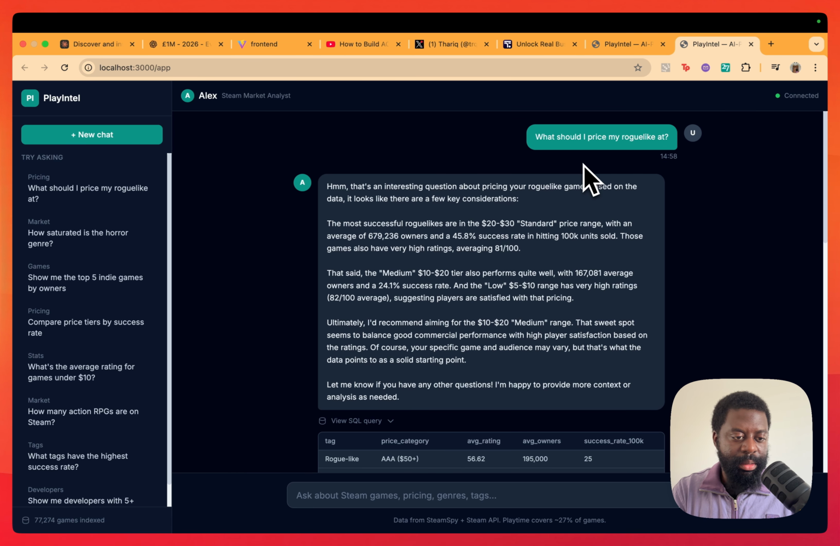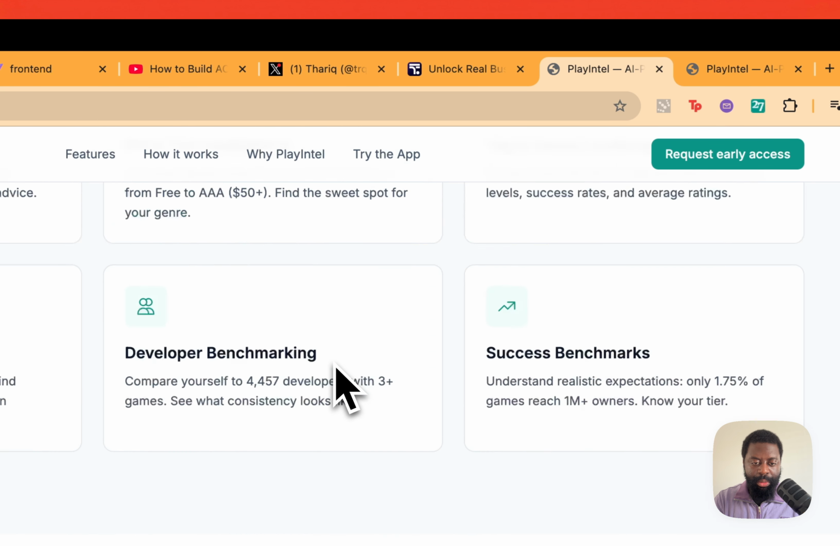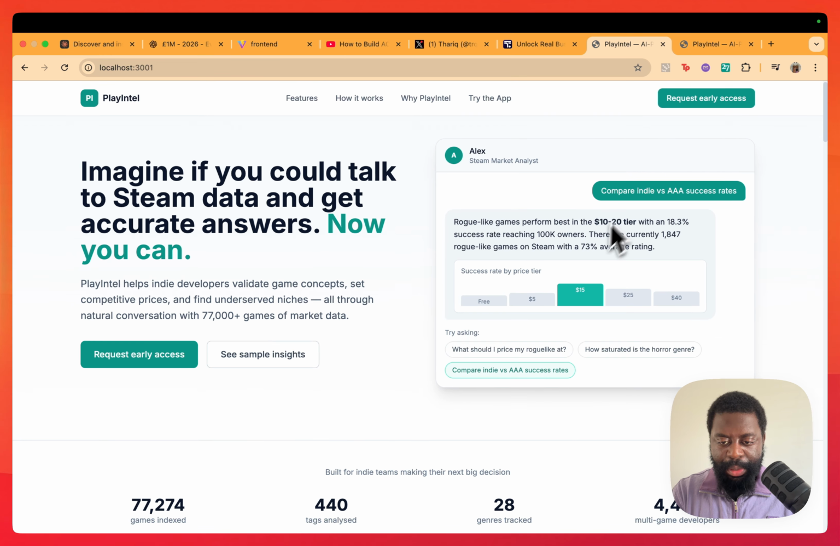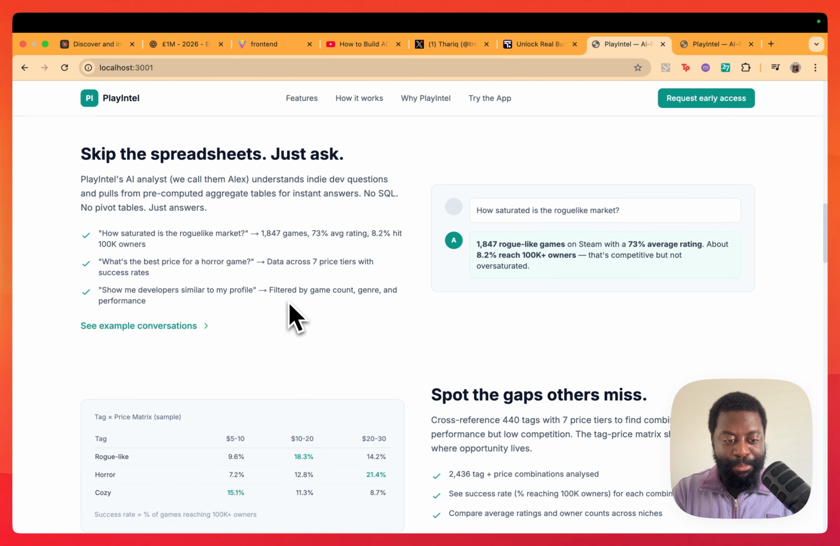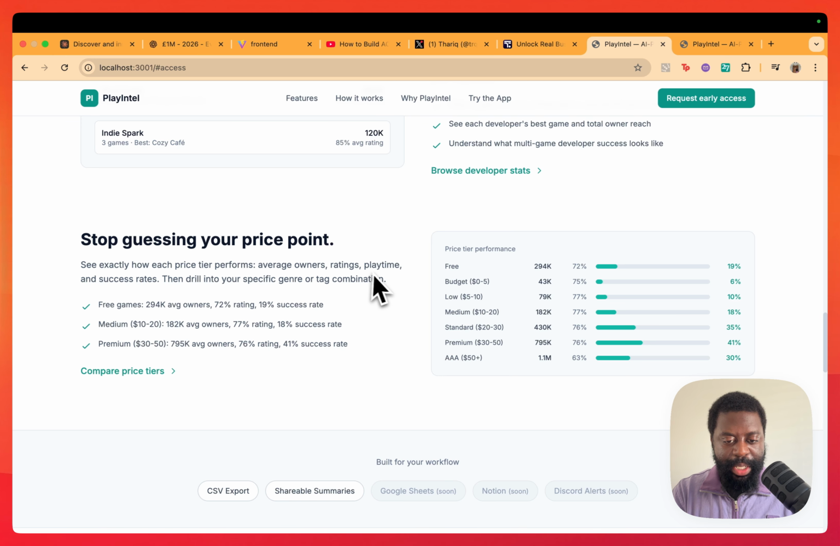We're on the landing page, and we have two great pages now. So we got our landing page, lots of information, examples of what we can ask. Skip the spreadsheets, just ask. But there should also be a button to export to Excel. So I know people like to analyze and play with their own data, so you will get a spreadsheet. Stop guessing your price point. I like this. All right, cool.